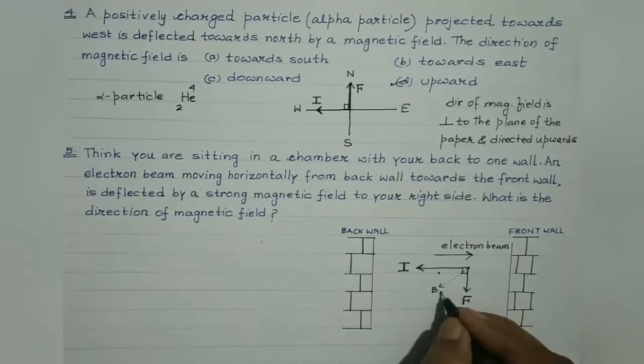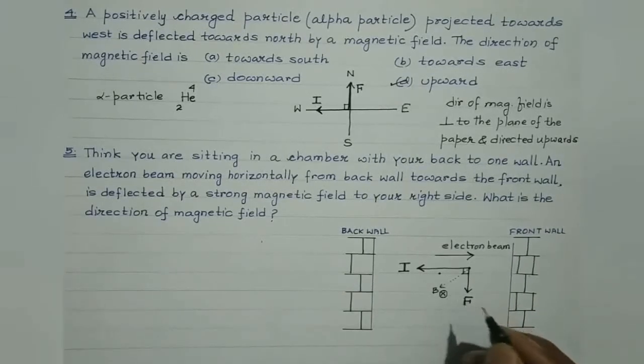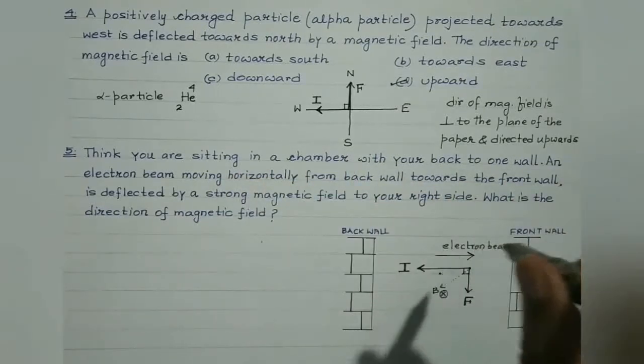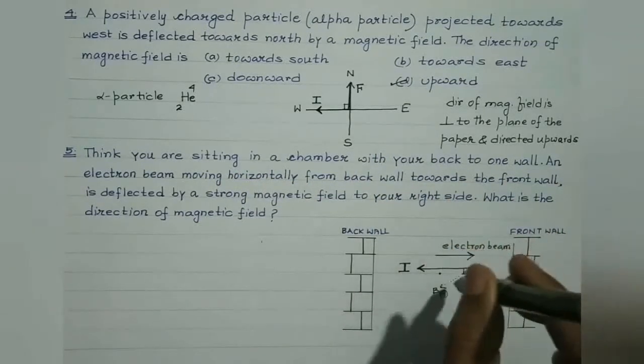All are perpendicular. This cross represents the direction of magnetic field perpendicular to the plane of the paper and directed inwards. Right?